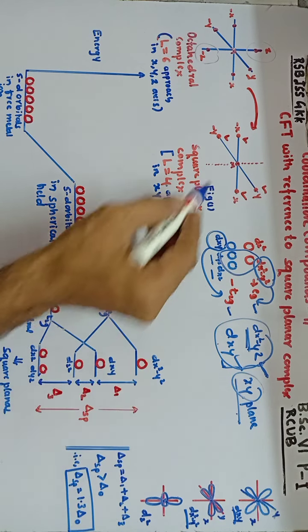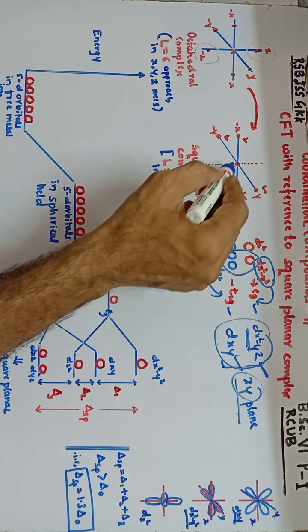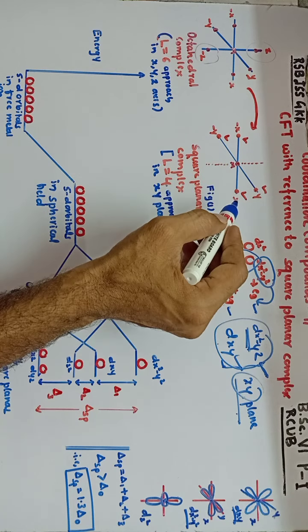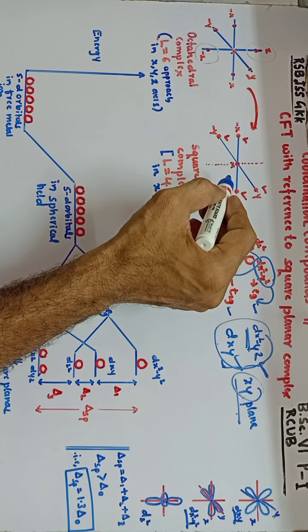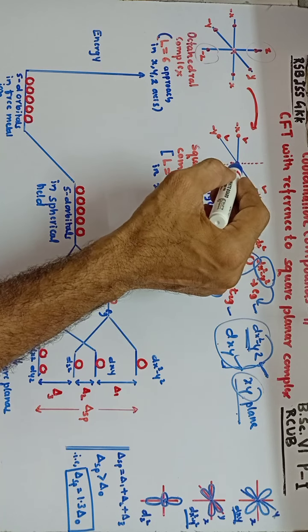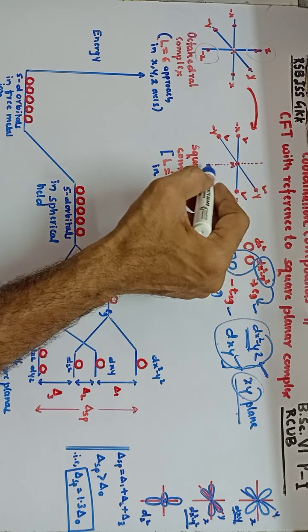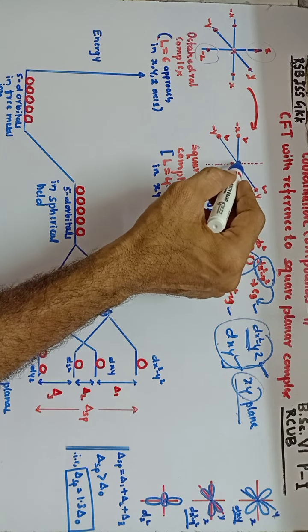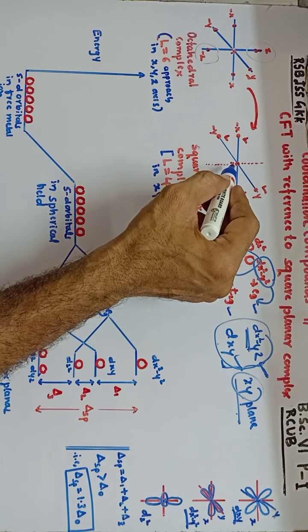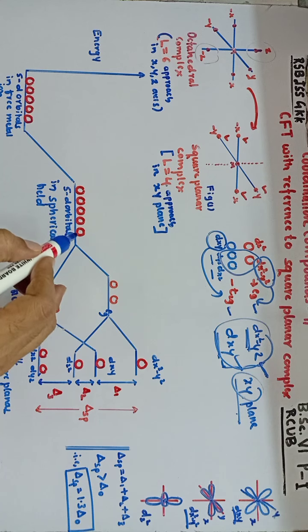Since ligands are coming only in the x and y directions, and there is no ligand along the z axis, there is no question of repulsion for the dz square orbital. So there is no repulsion, meaning there is no increase in energy. Therefore, since the ligands are absent here, the dz square orbital energy becomes more stable and is less than the dxy orbital.